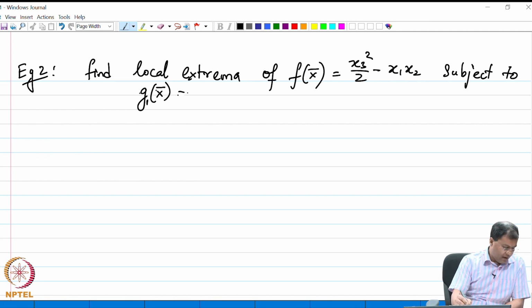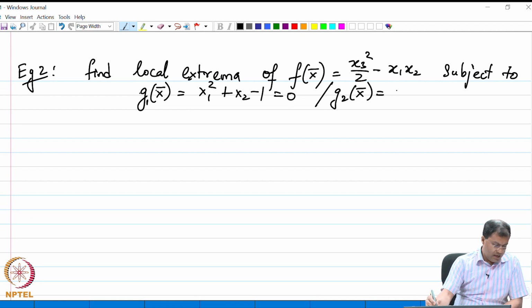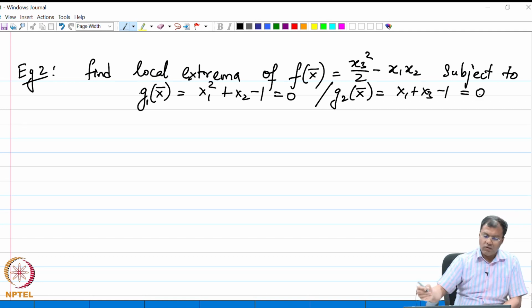So, g 1 of x is x 1 square plus x 2 minus 1 equal to 0, and my second constraint is g 2 of x bar is x 1 plus x 3 minus 1 equal to 0. So, find the local extrema of this subject to these two conditions.